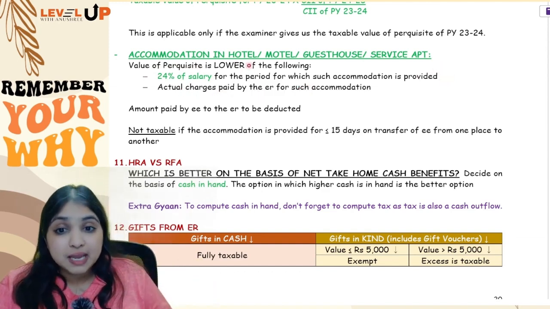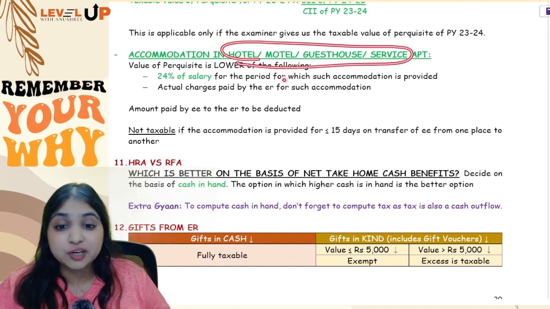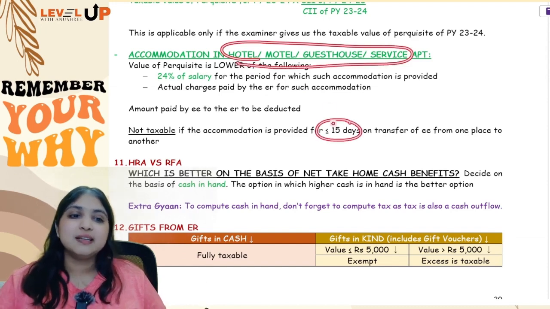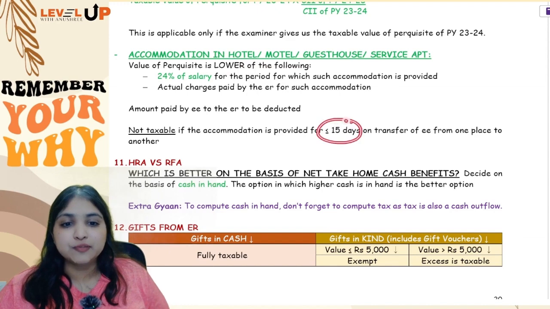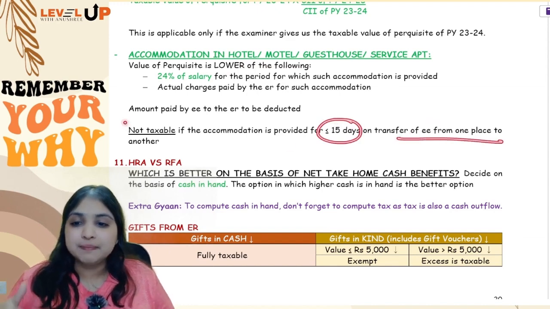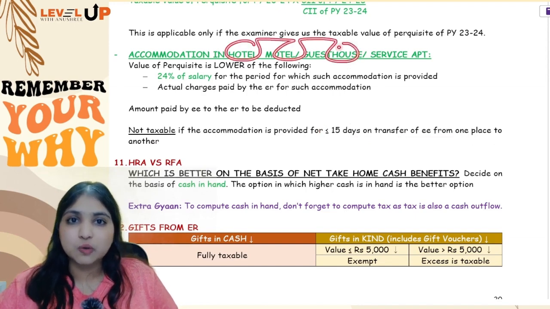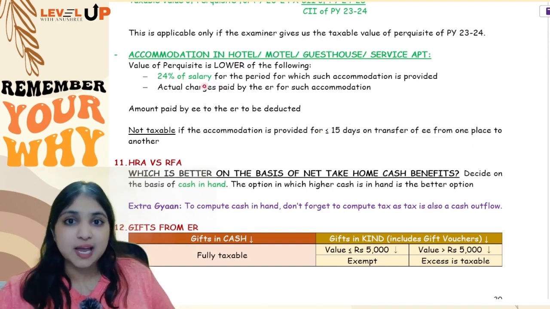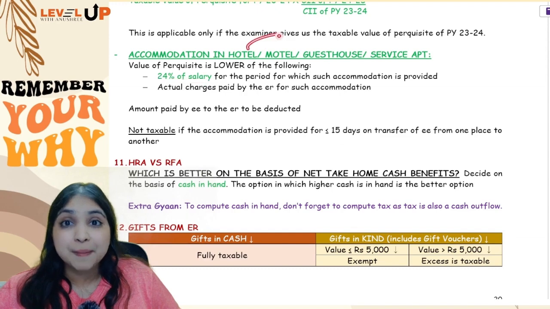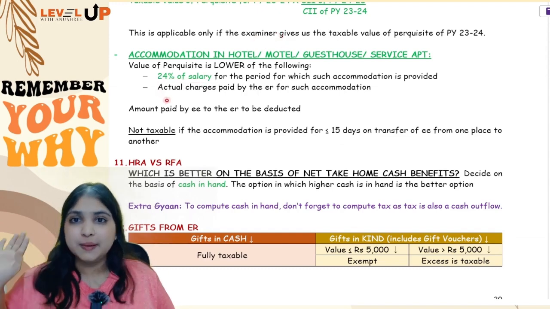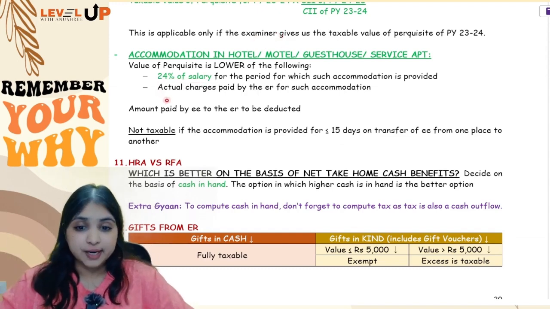Okay, but if the same hotel, motel or guest house accommodation is given for up to 15 days, then nothing will be taxable. Up to 15 days, because of transfer from one place to another, nothing will be taxable. Otherwise, generally for hotel, motel, guest house, service apartment, 24% of salary or whatever the employer is paying to the hotel, whichever is lesser, will be taxable. So this was your RFA discussion.